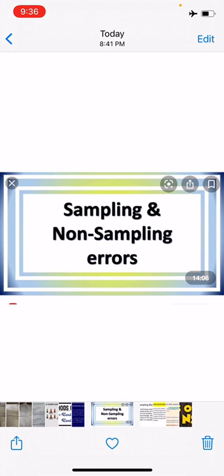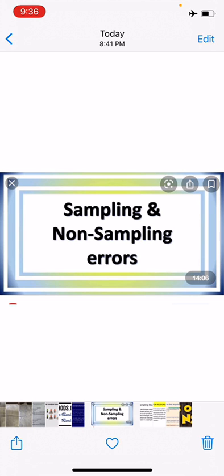Now we will see what is non-sampling error. Non-sampling errors are more serious than sampling error because sampling error can be minimized by taking a large sample. It is very difficult to minimize non-sampling errors even by taking a large sample. See, even a census can contain non-sampling errors.